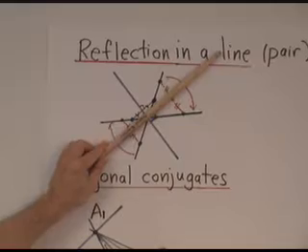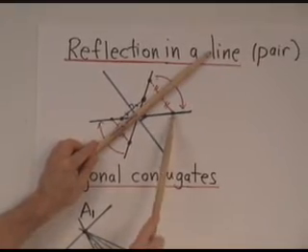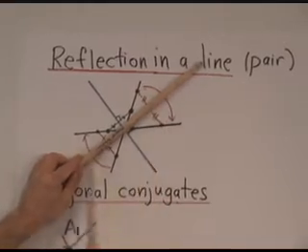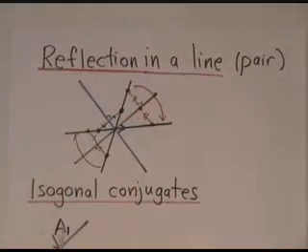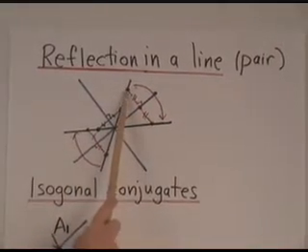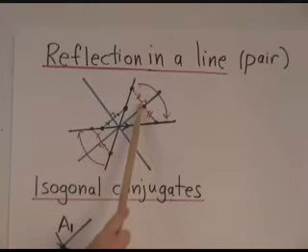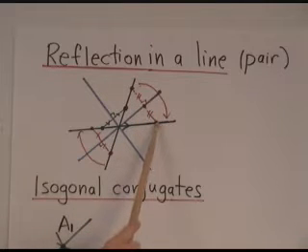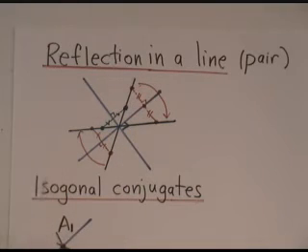There's a notion of reflection in a line. So let's say that point there and that point there. These are reflections of each other in this line. And what does it mean? Well, to go from here, we draw a perpendicular line to the given one, and then go an equal distance to the other side, to go from that point to that point. So that's called reflection in this line.